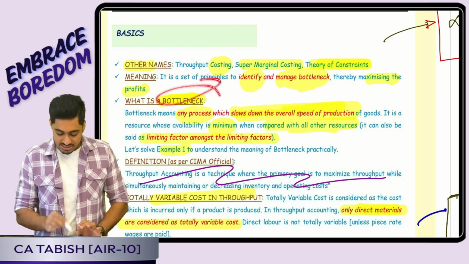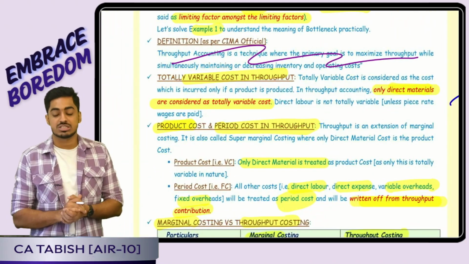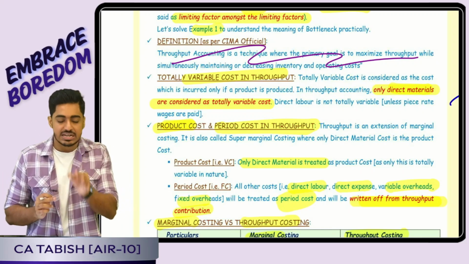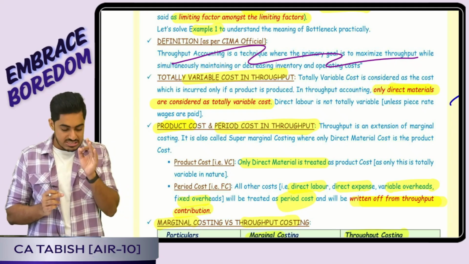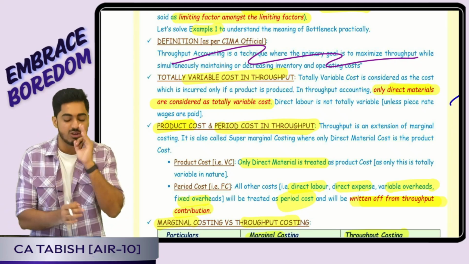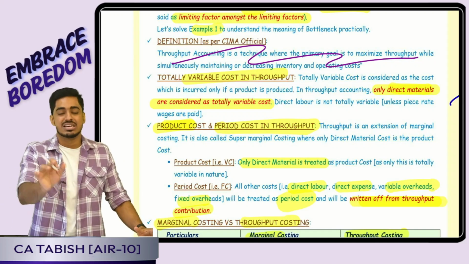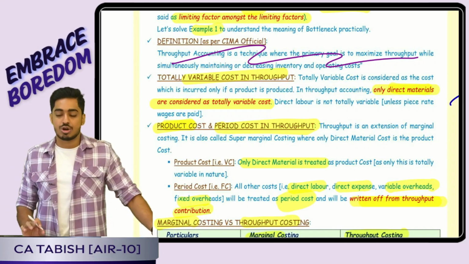We have told what is a bottleneck. Then we have told how I bifurcate my cost in throughput accounting. Very important. Product cost. My throughput tells that the only cost which is truly variable, which is incurred directly for a product, only for a product, is only my direct material cost. Every other cost, on a short-term basis, is already fixed, committed in nature. So I'll be showing it as my operating expenses.